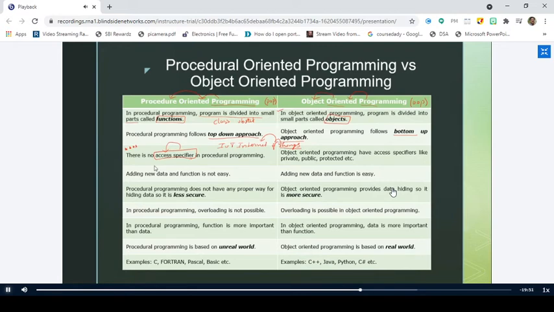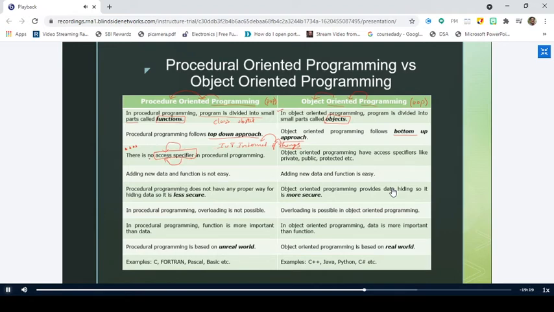Allows access on specified topics. No. So access specifier specifies the accessibility. How far we can access the data. So it is specifying how far we can access the data.